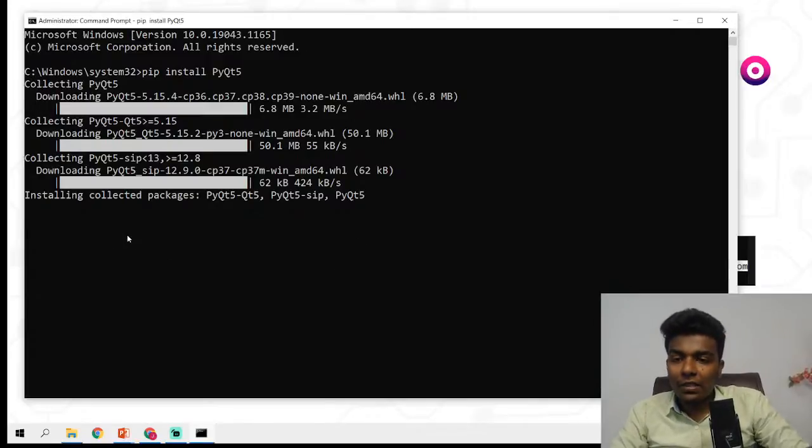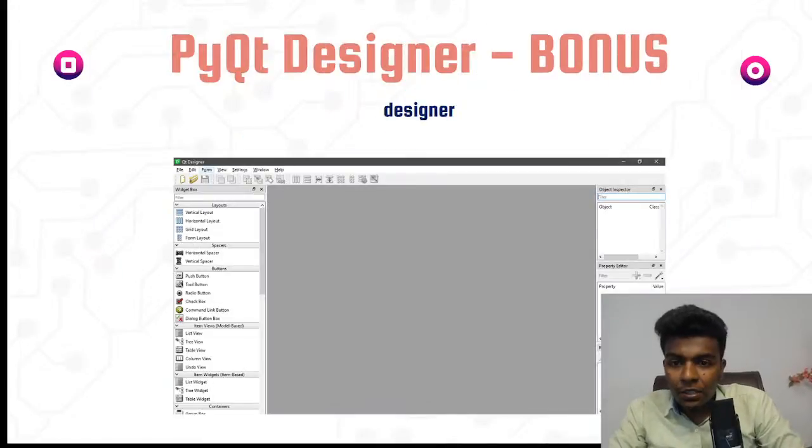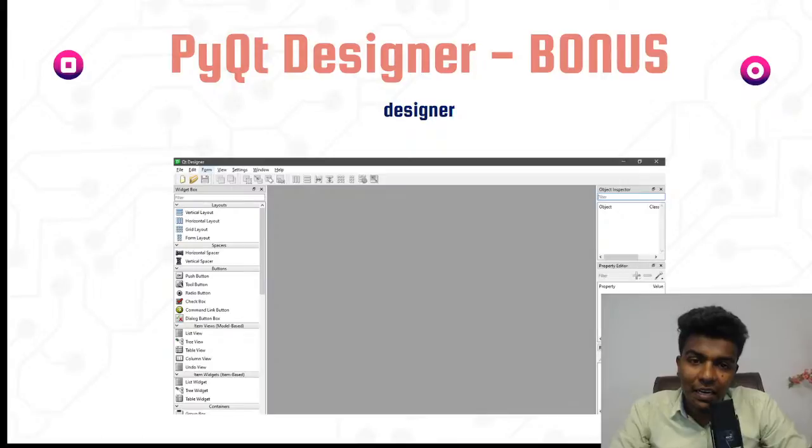Okay, so I'm installing now. Before that, I would like to show some of the GUI part. So yeah, this is the PyQt designer, guys. This bonus session is given for the internship people. I have given a little bit of introduction about that script. The only thing here is the PyQt designer. This is the designer page, guys. This is the application.